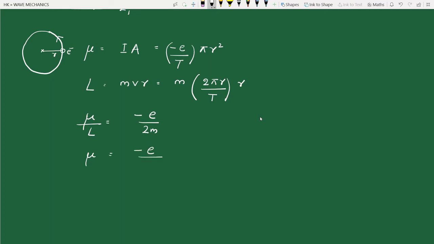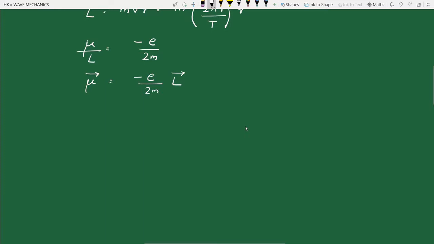So vector mu is equal to minus e by 2m into vector L. It's clear that the orbital angular momentum and the orbital magnetic dipole moment are oppositely directed for the electron. The reason is the negative charge of the electron. If we take the z component, mu z is equal to minus e by 2m into L z. By convention, the z direction is the direction of the applied field.